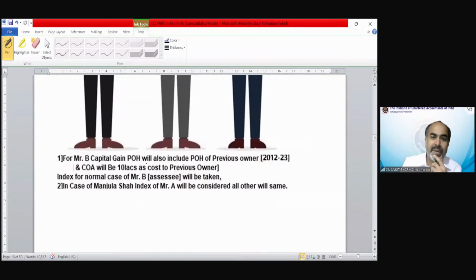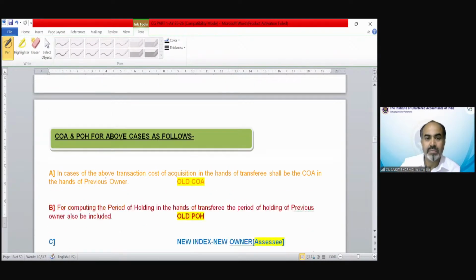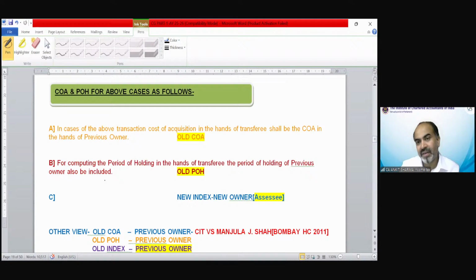For Mr. B, capital gain period of holding will also include the period of holding of the previous owner, that is from 2012 to 2024. Cost of acquisition would be 10 lakh rupees as cost to the previous owner. Index for the normal case of Mr. B, the assessee, will be taken. In case of Manjula Shah, the index of Mr. A needs to be taken instead of Mr. B. Again, the provision has been clarified.